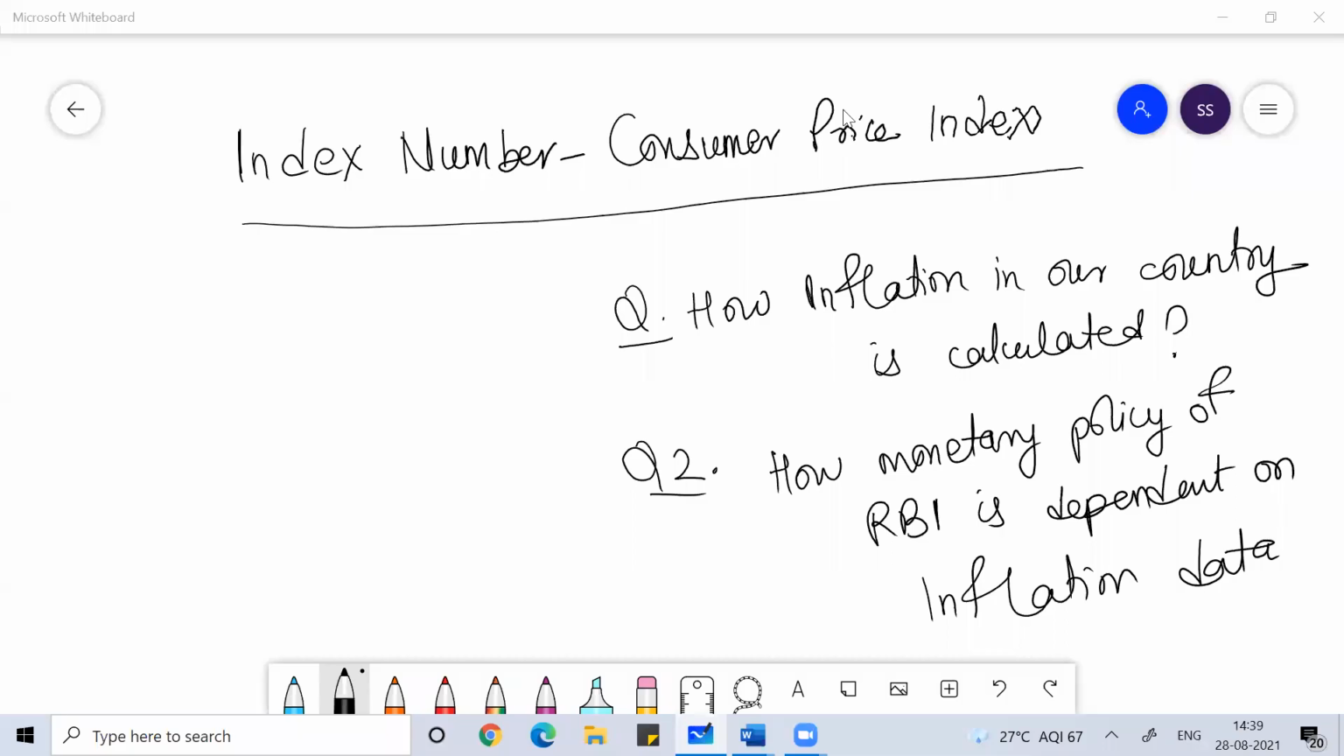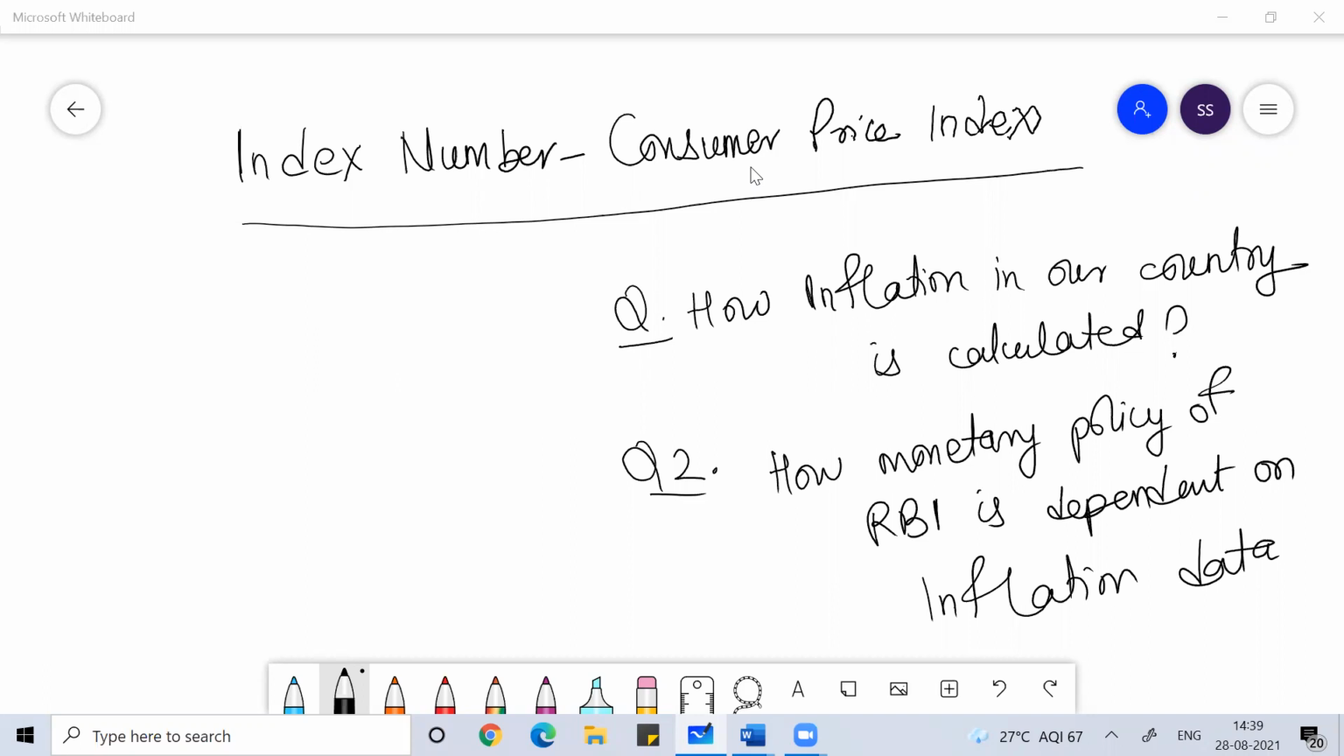So good afternoon, everyone. Welcome to class on index numbers. In today's class, we're going to talk about consumer price index. Consumer price index is a very important assessment tool to measure the inflation in an economy.